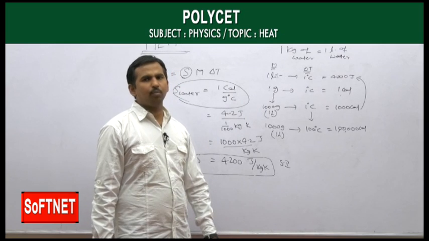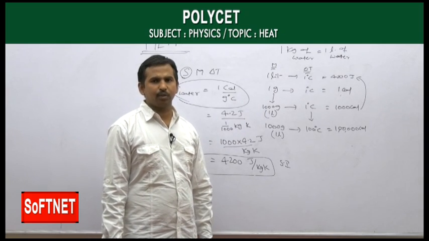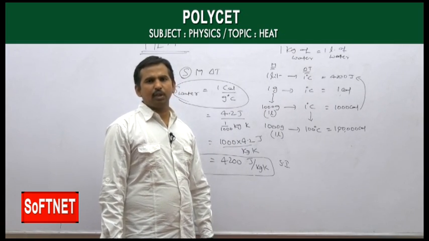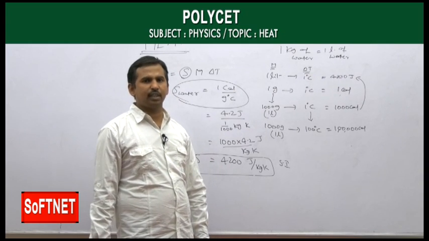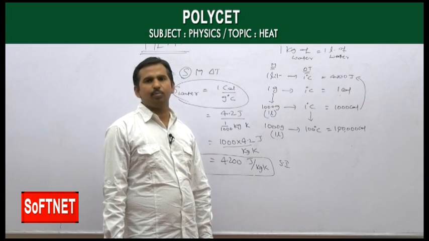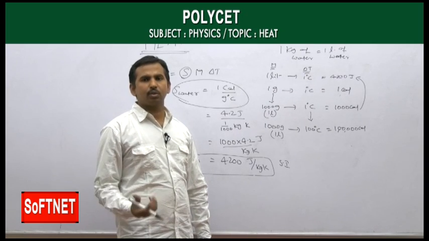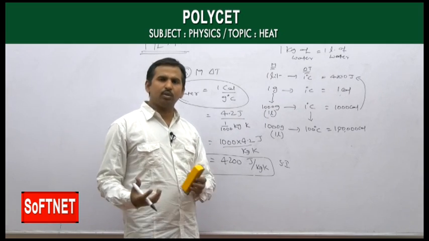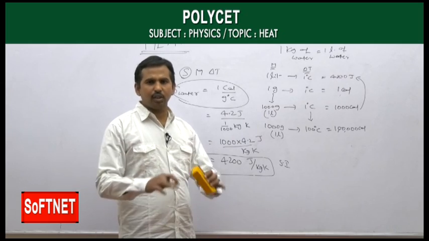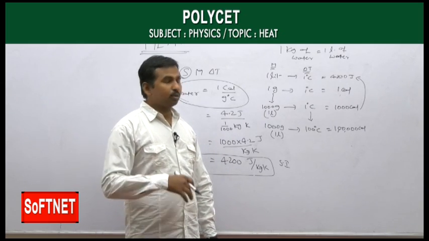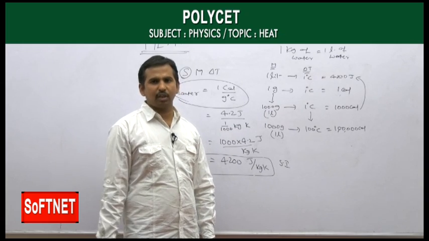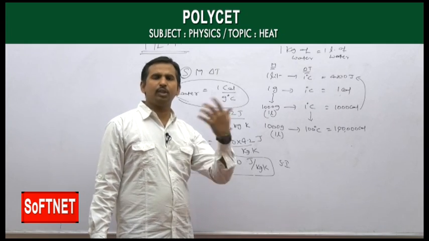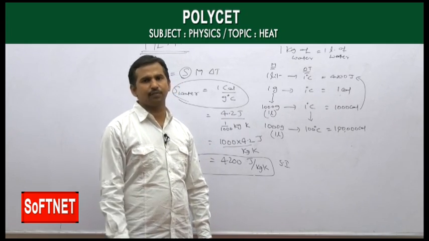Like this you can take a number of examples, like the watermelon. Even in our textbooks we have that watermelon. The outer layer has less specific heat capacity, whereas inside the red color pulp there is more water content, so the specific heat capacity of that part is more. That's why, whenever you take the watermelon out of the refrigerator, the outer layer comes to room temperature very quickly, because it has less specific heat capacity. The amount of heat energy to be exchanged is also less, so it happens very fast.